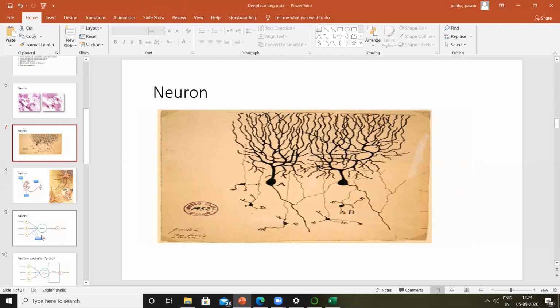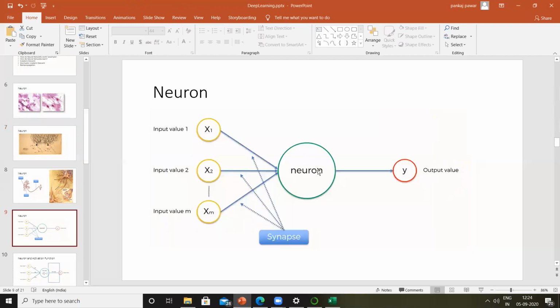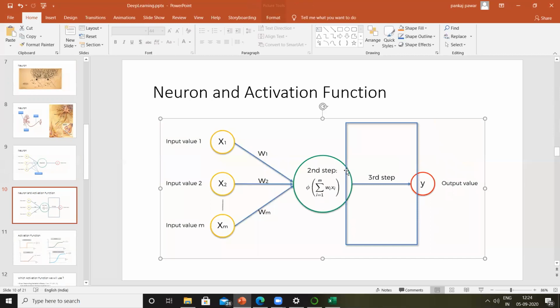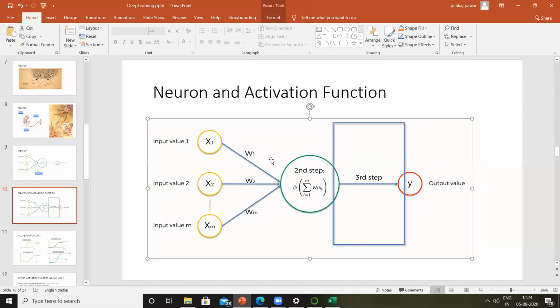Okay. Now let's take a further look into this neuron. So here, the central layer, which is a neuron, is actually one complicated mathematical function. So this layer over here is actually a complicated mathematical function.